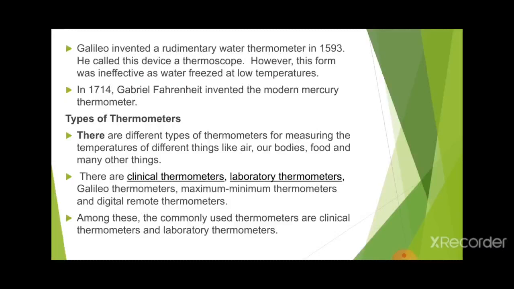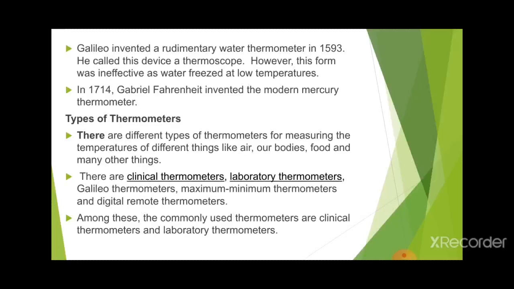But in the year 1714 Gabriel Fahrenheit invented the modern mercury thermometer, and we use the mercury thermometer to measure body temperature as well as other temperatures of the body or the atmosphere. So this is the particular thermometer that we use.